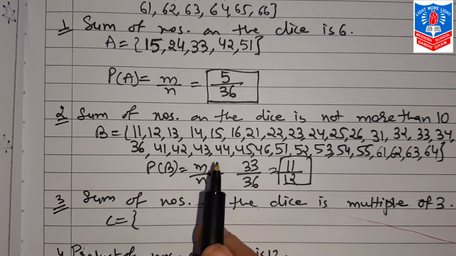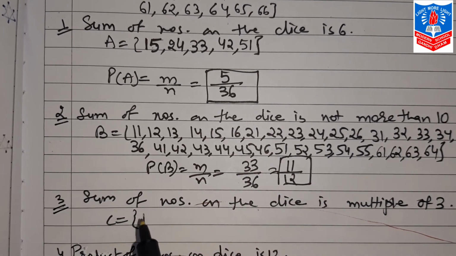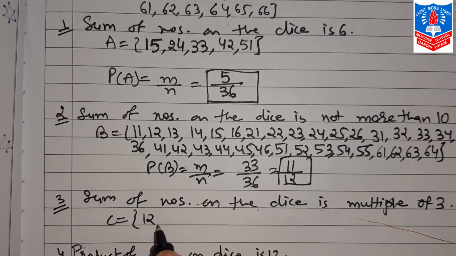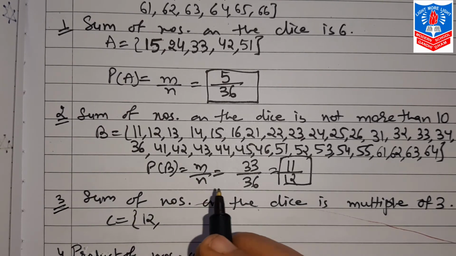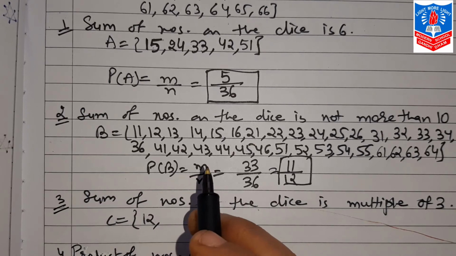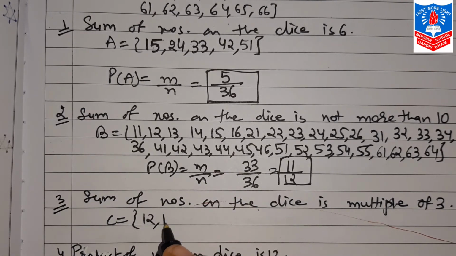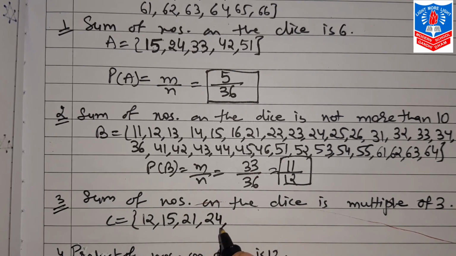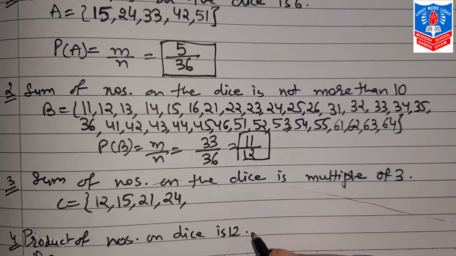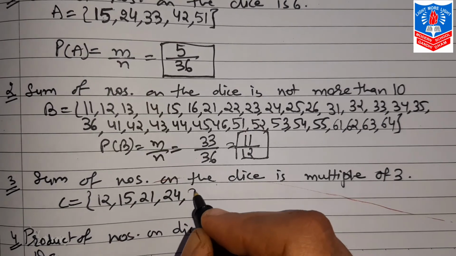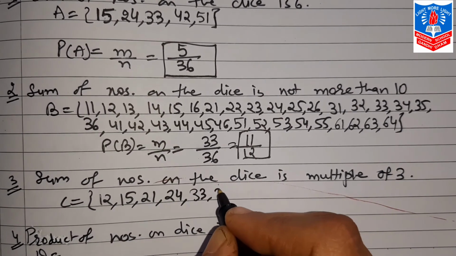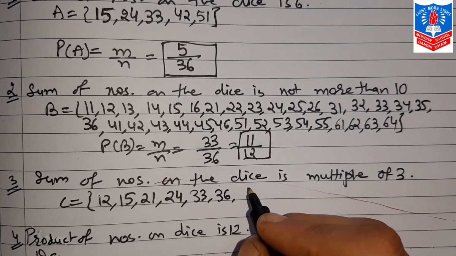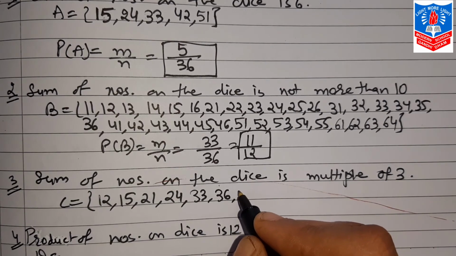So again, we take it one by one. (1,1) won't be there, but (1,2), the total of that is 3 only. (1,3) again gives 4, so we will not take that. (1,4) also no, but (1,5), the total is 6. Next, (2,1), then (2,4). Next, (3,3). Then (3,6).